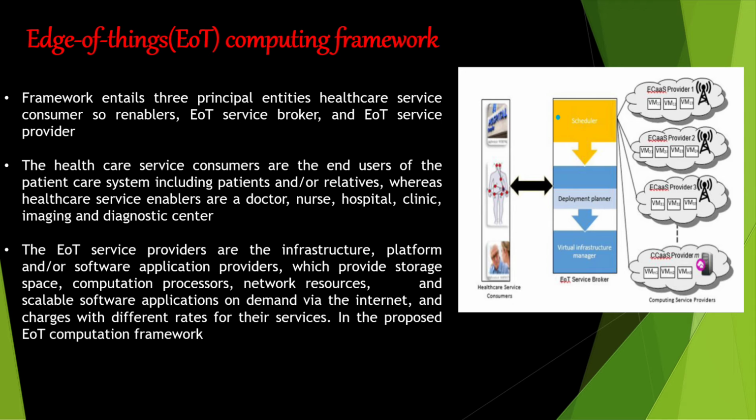So now let's see the Edge of Things computing framework, how this framework is working and how it is made. The framework entities have three main principles: the healthcare service consumer, the EoT service broker, and the EoT service provider. As you can see, there are three main parts. The health service consumer is on the left of the diagram, the EoT service broker is shown in the middle, and the EoT service provider, the company or organization providing services, you can see on the right side of the diagram.